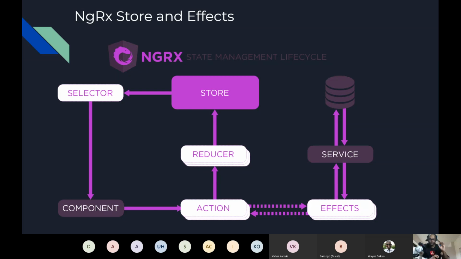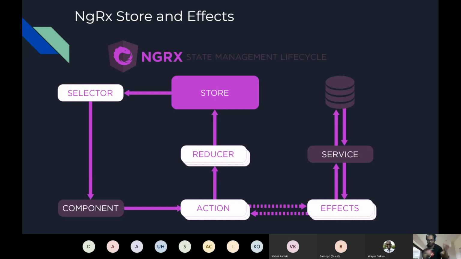So it's not like if I have a page called product, inside my store I can have different data, right? As I said, I can put most of the data into my store. For example, I have my products, I have my user. If a user is logged in, I have my user orders, I have my user information. But if a component is for product, I will not retrieve every information, right? In that case, my user information, my products, my order information is useless. I just need my product information.